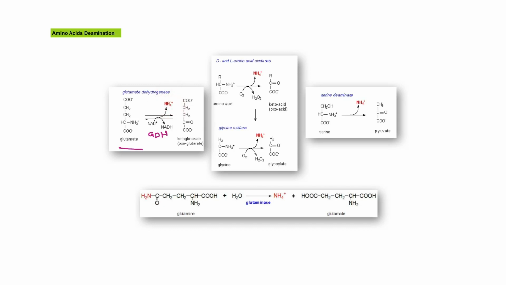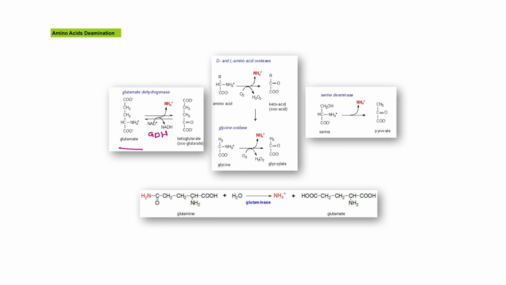As an alternative to the deamination process, an oxidation reaction may also contribute to amino acid catabolism. For instance here, the oxidation of glycine by glycine oxidase to form glyoxylate. Another pathway is direct deamination by serine deaminase as well as by glutaminase, which release free ammonia from serine and glutamine respectively.